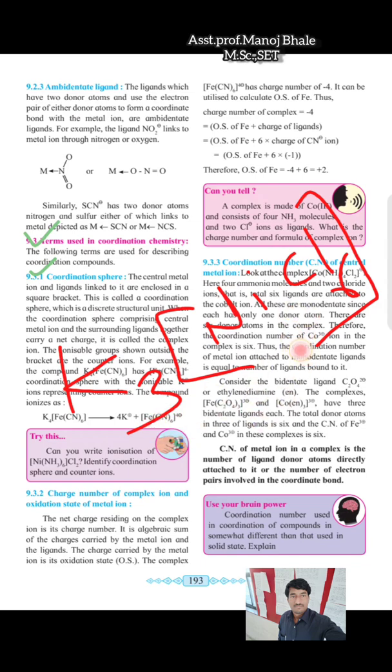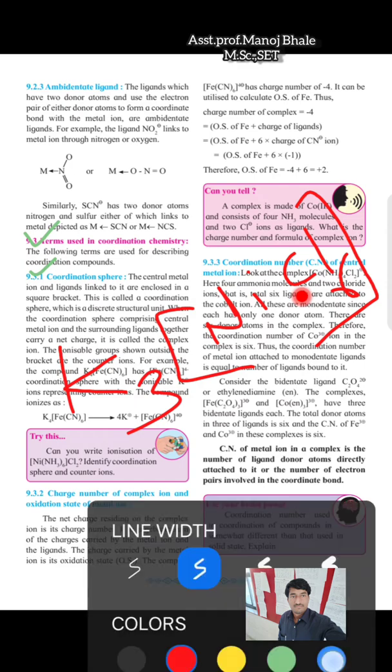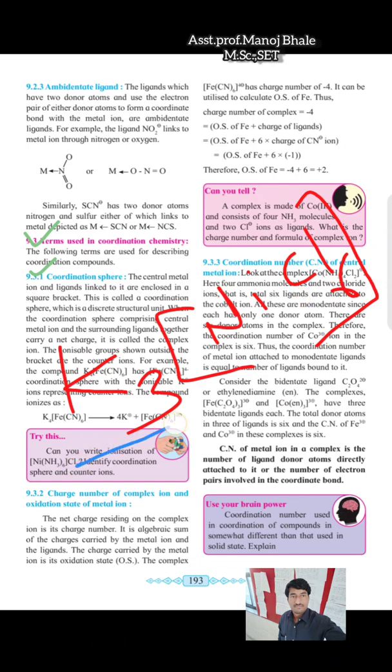Now all students, identify the given structure and tell me which is the counter ion and which is the coordination sphere. I am underlining here for better understanding. This is one and this is the second case. Now underline this part in the first case and the second. In the first case, is this the coordination sphere or the counter ion? Yes, reply in the chat box.